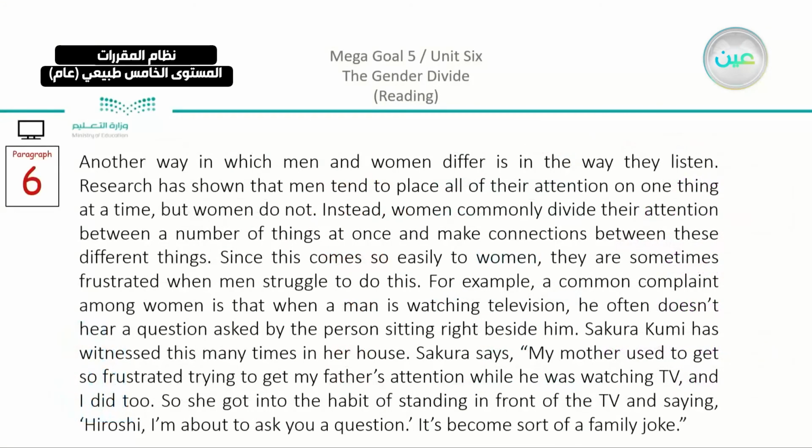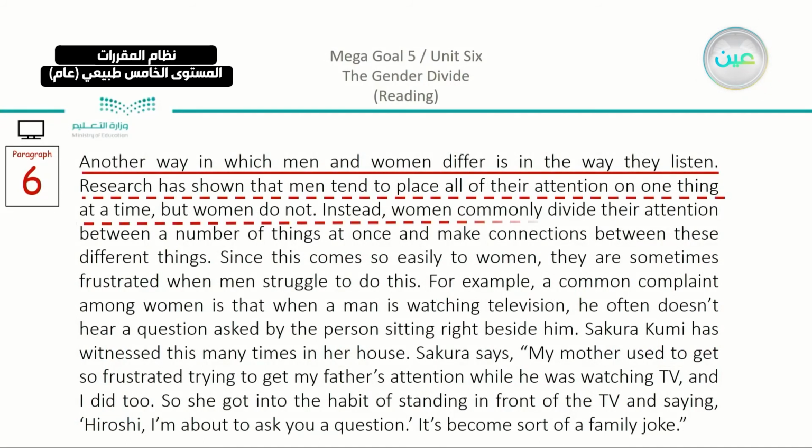Now the paragraph that we have here, the topic sentence is, from the start: another way in which men and women differ is in the way they listen. So we talked about how they communicate, the differences in communication, how they deal with problems, and now how they listen.